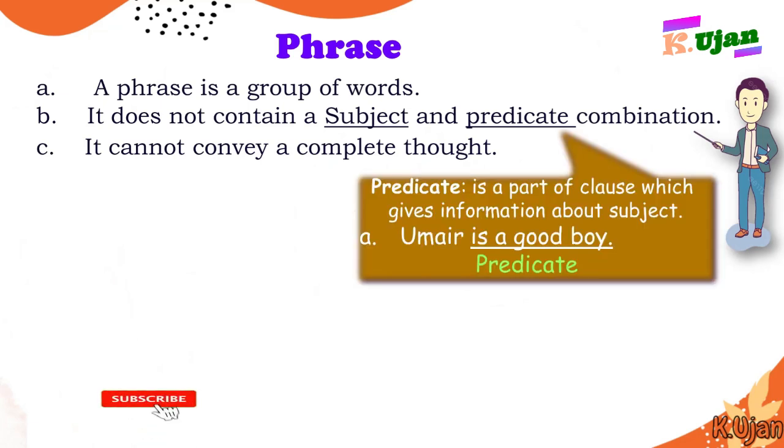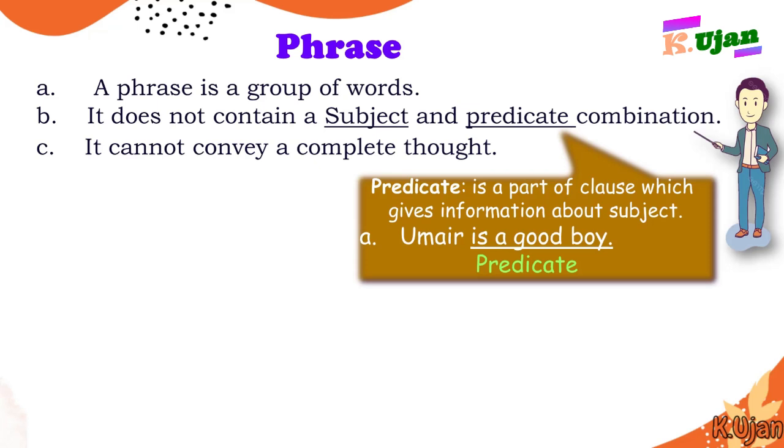So let's learn what a predicate is, which we have used here. A predicate is a part of a clause which gives information about the subject. Like, Umair is a good boy. So Umair is the subject and is a good boy is the predicate.